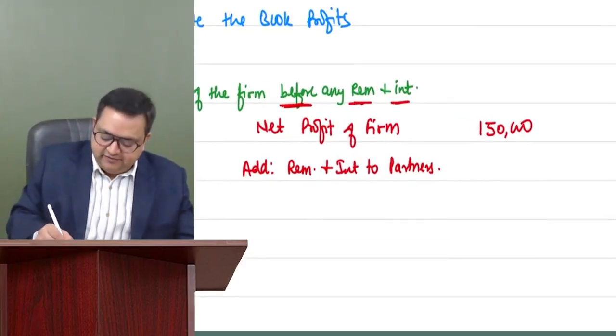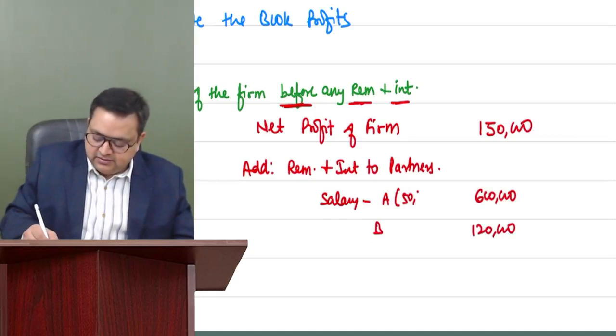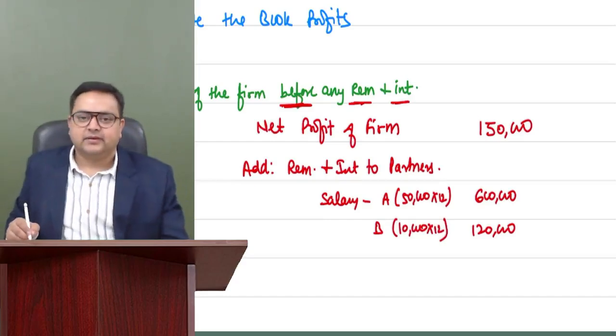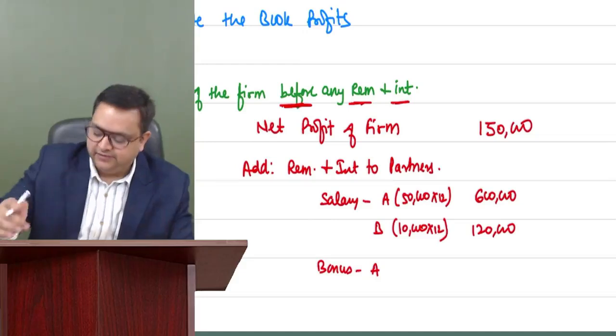So salary, we have given it to A and B, 6 lakh and 1,20,000, 50,000 per month. We will add it back. 10,000 per month, we'll add it back. Then we have given the bonus also to A. We'll add it back.